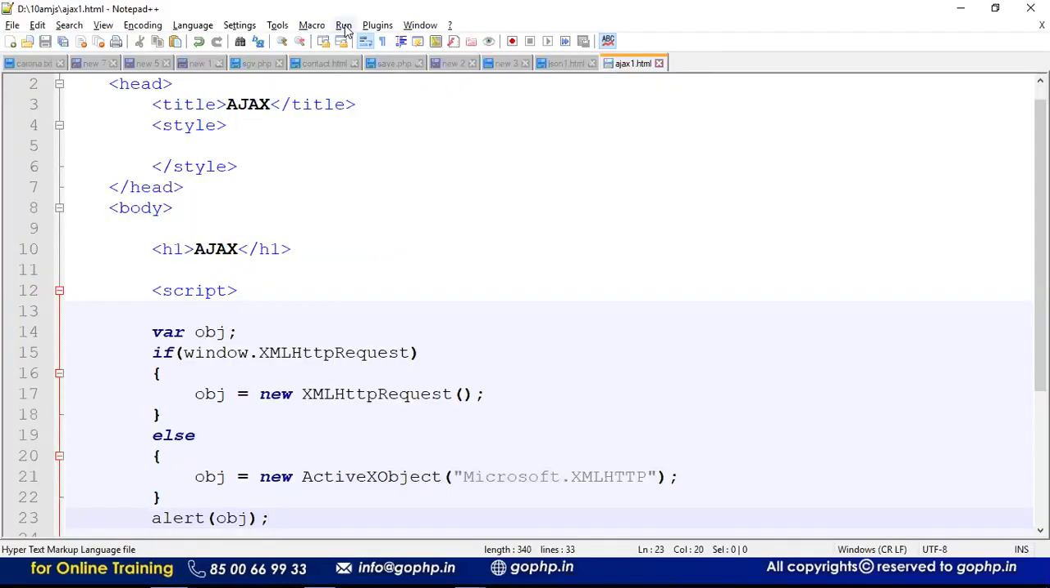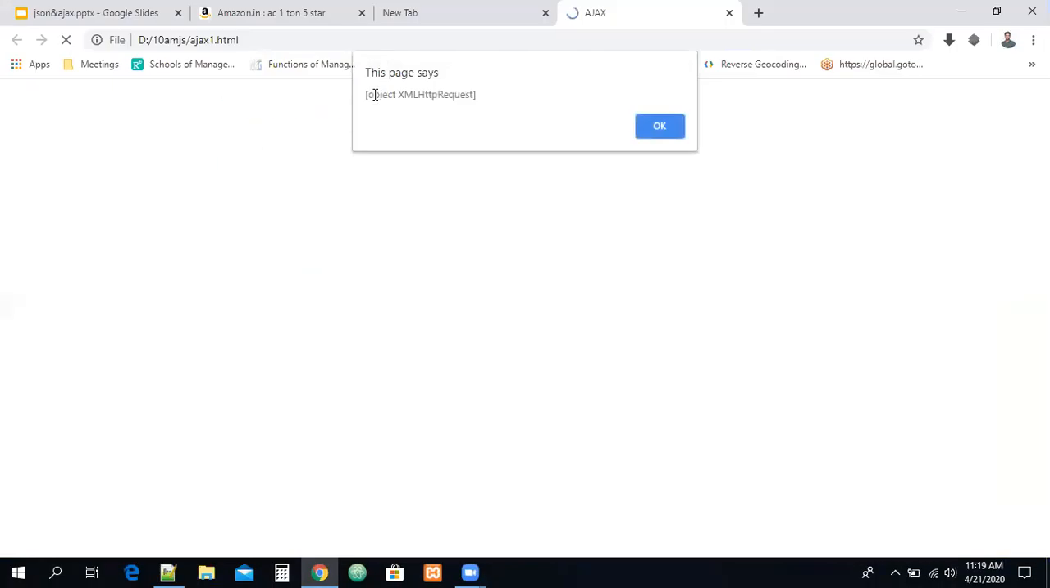So okay, first run this file and let me check it. Launch in Chrome. What is the alert you are getting? XML HTTP request object you are getting. So which object is created? It is not at all an ActiveX object. The XML HTTP request object is created.